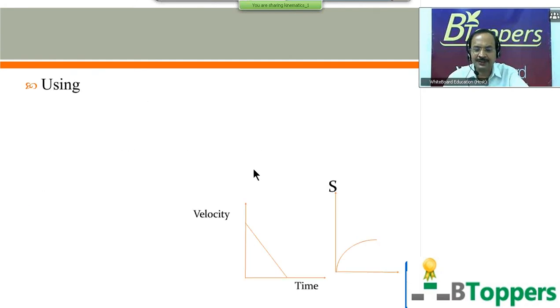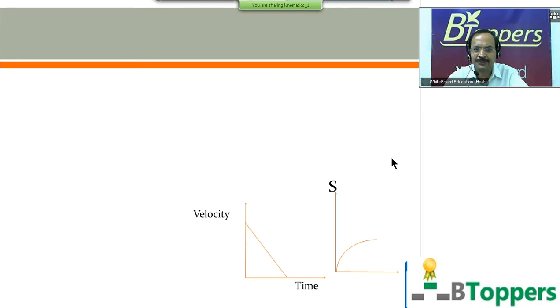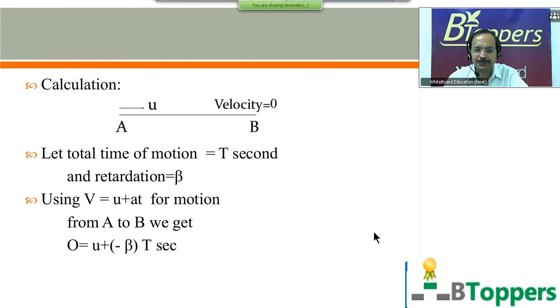Then to find the distance covered in the Tth second, that means the last second, you have to put n equal to capital T in the equation Sn equal to u plus a by 2 into 2n minus 1. So here I have substituted a equal to minus beta and n equal to capital T in the equation Sn equal to u plus a by 2 into 2n minus 1. Of course, this equation is correct numerically. So you can simplify this further: u minus beta into capital T plus beta by 2. As we got u minus beta into capital T previously as 0, we substitute that here.